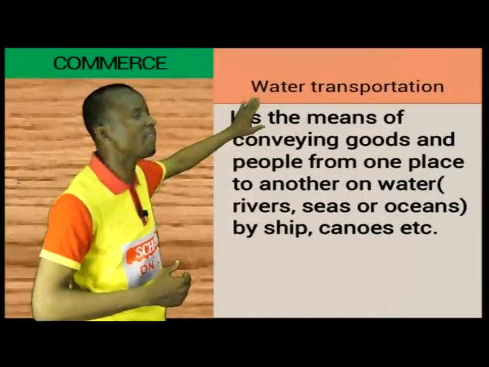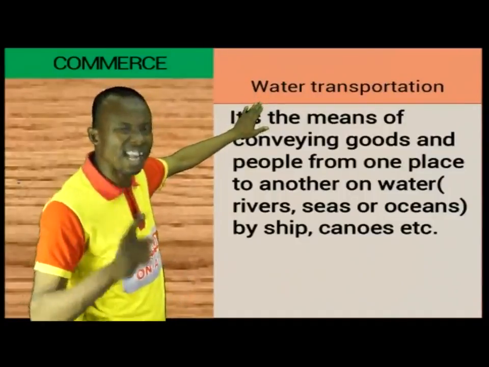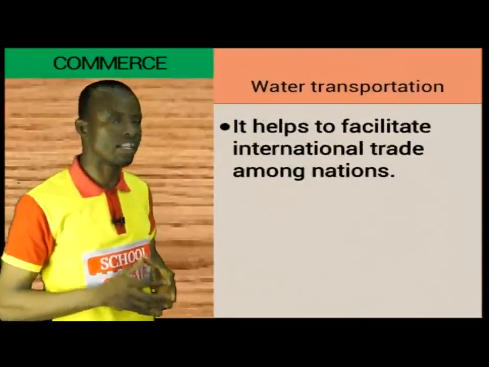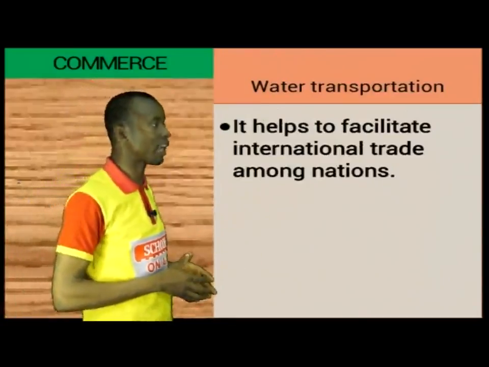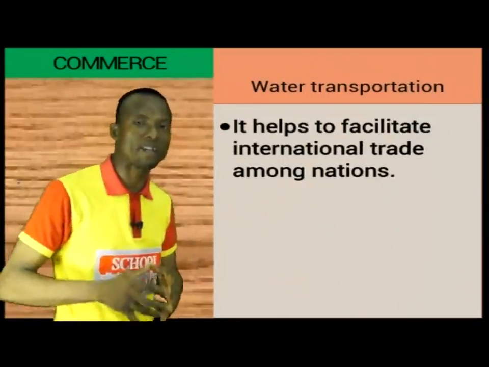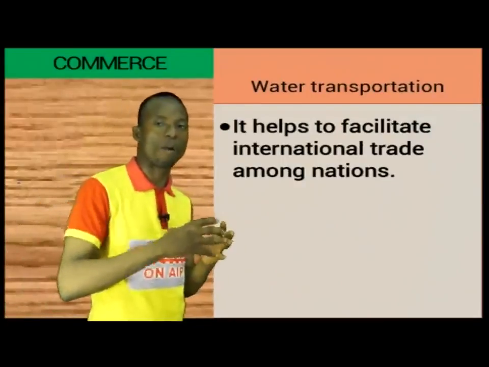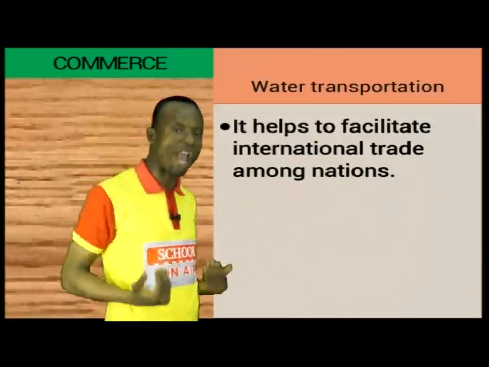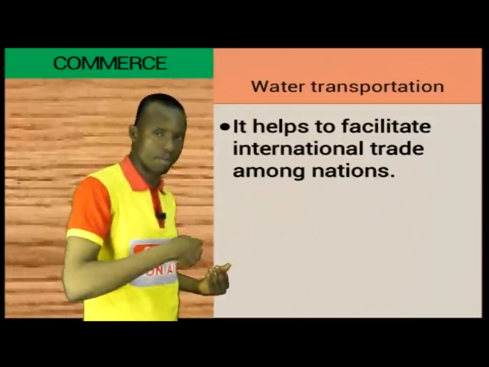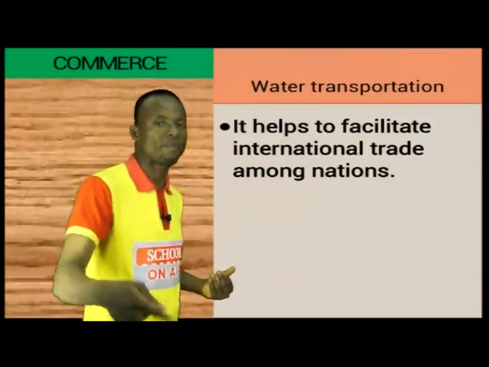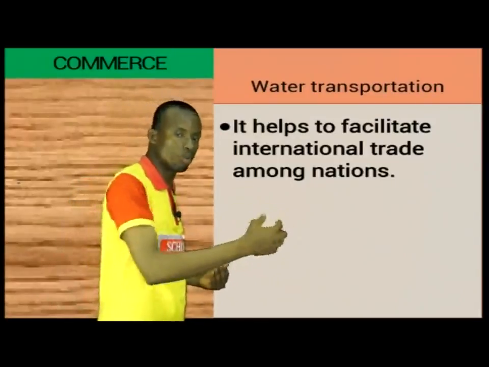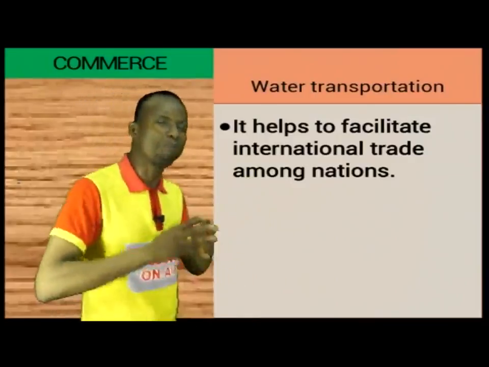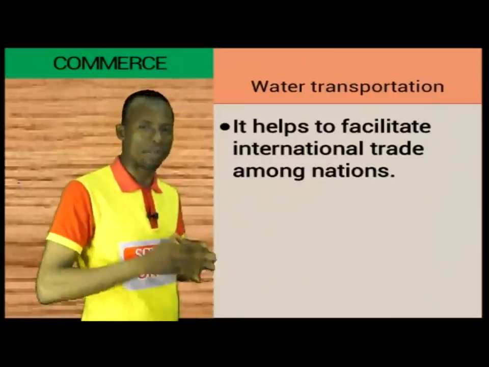And this is very, very critical as far as international trade is concerned. We're going to be looking at that in details later. It helps to facilitate international trade among nations, because you find out that when we're talking about movement of goods, most of the goods that we import or export, they are moved on the ship. So it means that we're taking advantage of water to move goods from one place to the other, and it has this advantage in the sense that it can move high volume of goods per time.